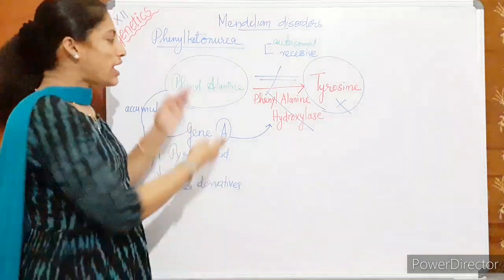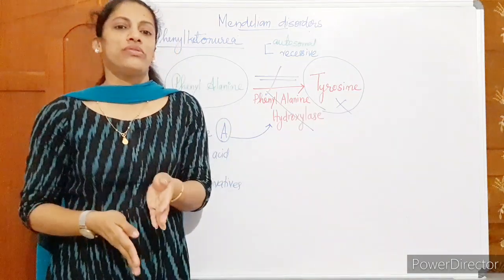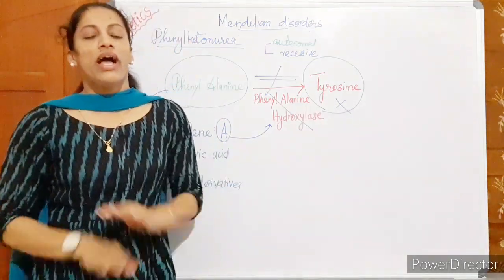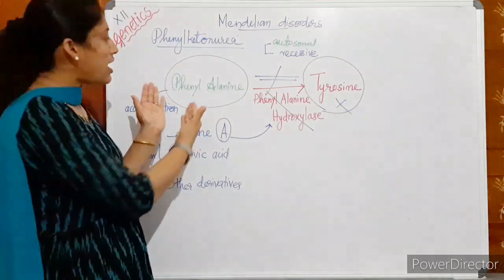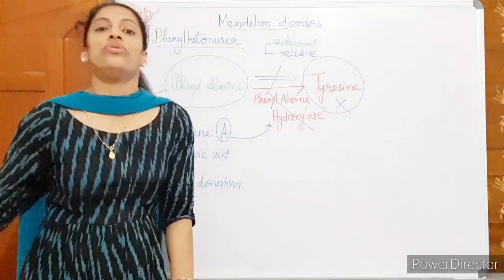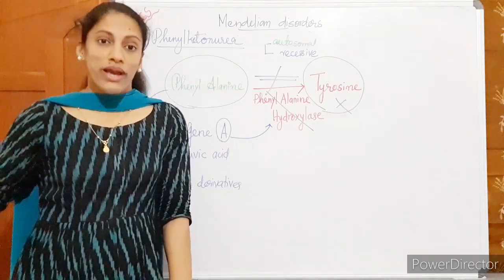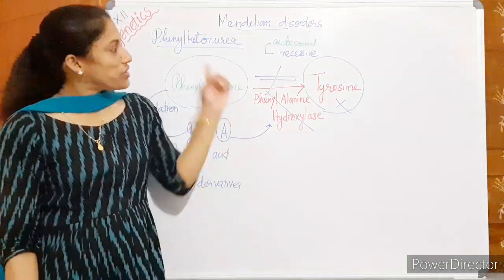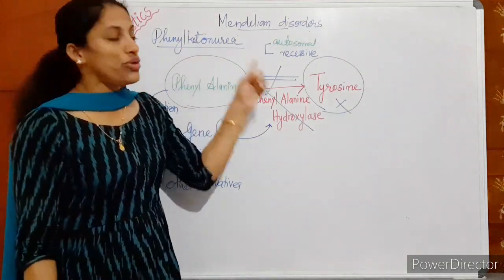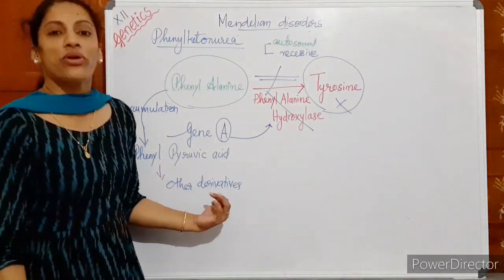And all these forms, phenylalanine and its derivatives, can accumulate in the brain and it results in mental retardation. And excess phenylalanine can be excreted through urine. Along with the urine and along with the urea and other components, phenylalanine also can be traced. So that is why the name phenylketonuria. Other derivatives include phenylketone bodies.